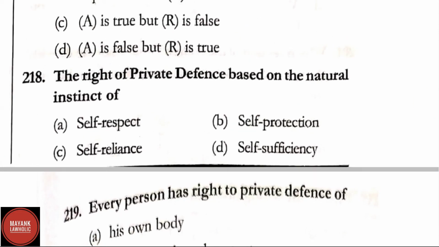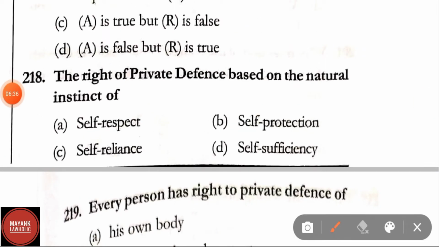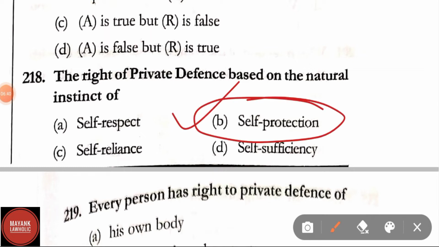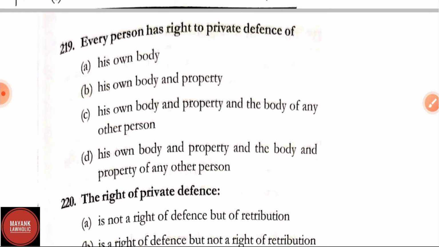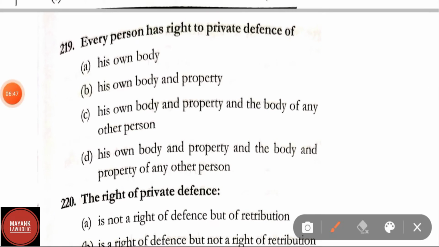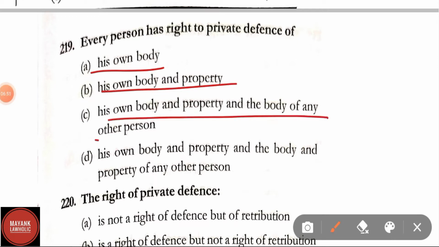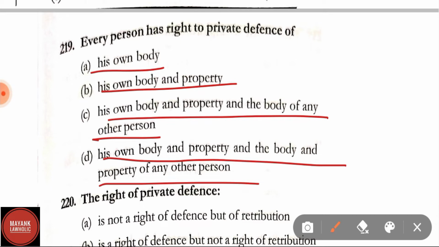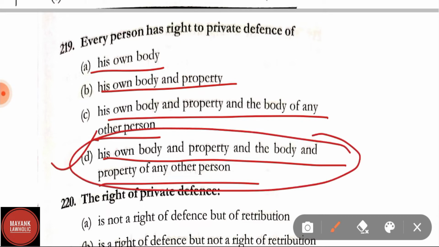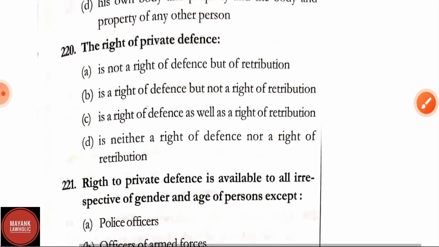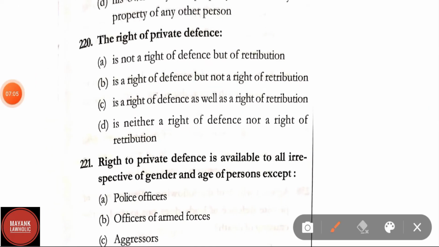Question number 218. The right of private defense is based on the natural instinct of self-respect, self-protection, self-reliance, self-sufficiency. The correct answer is self-protection. Question number 219. Every person has the right of private defense of: A. his own body and property; B. his own body and property and the body of any other person; D. his own body and property and the body and property of any other person. The correct answer is option D, that is, his own body and property and the body and property of any other person.